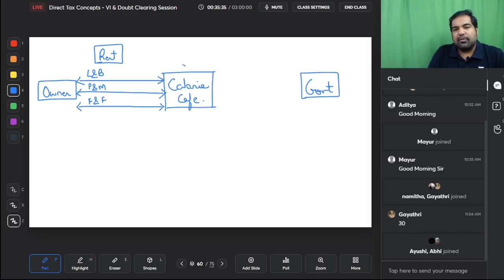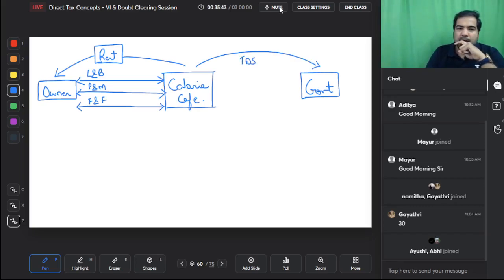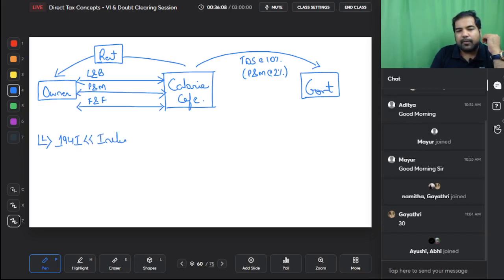When you pay them, the government is here, and the government says that, listen, whenever you are paying this rent, why don't you also deduct some TDS and pay to us, because we know that rent is taxable. So deduct TDS at the rate of 10% and pay to us. But in case of plant and machinery, you deduct only 2%. So land and building 10%, furniture and fixtures 10%, but plant and machinery you deduct only 2%. Guys, this is section 194I. I is initially you rent. You can't buy, so initially what do you do? You rent, so that is section 194I.